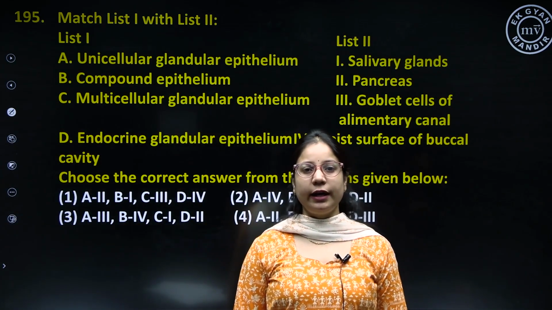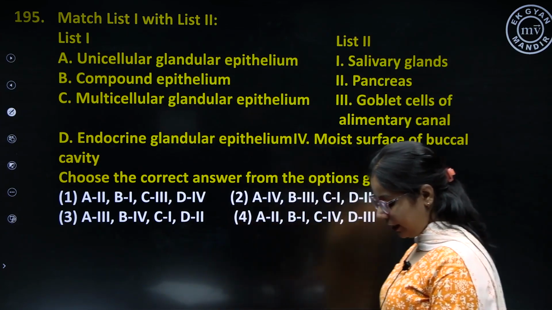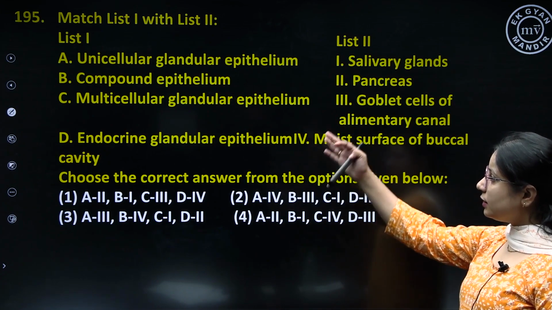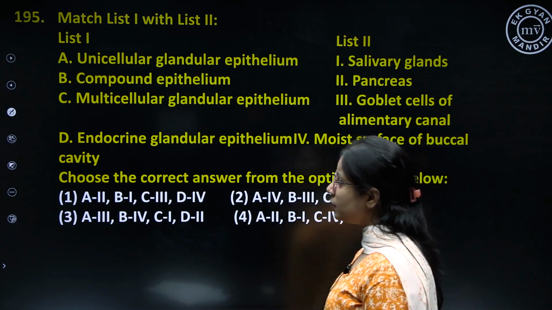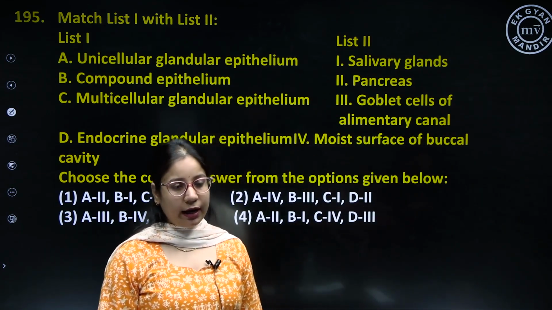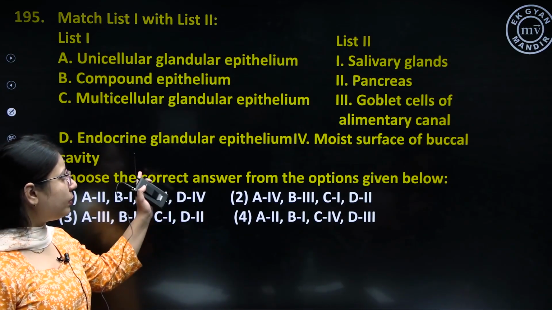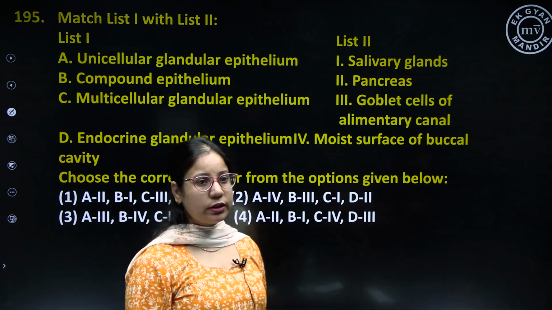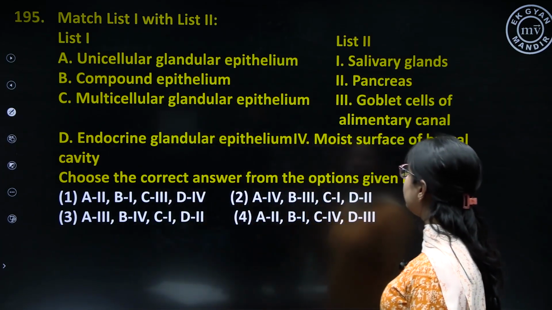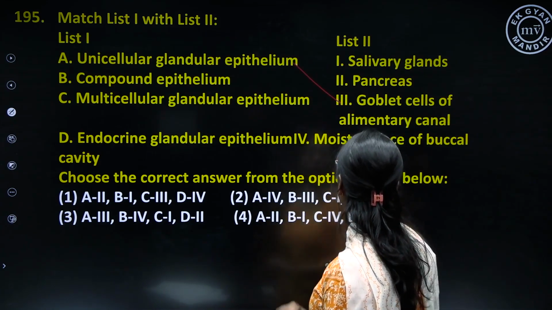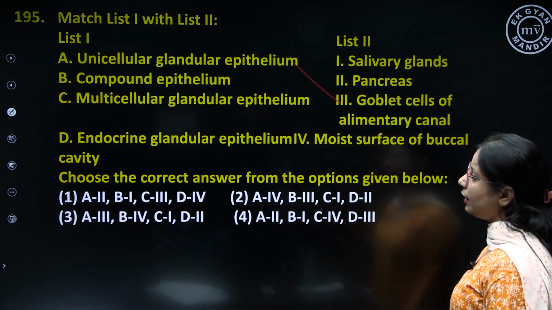Question number 195, match list 1 with list 2. Here are some examples of glandular epithelium and epithelial tissues given in list 2. We have to match them with list 1. So, सबसे पहले unicellular glandular epithelium. This makes up the goblet cells of the alimentary canal.